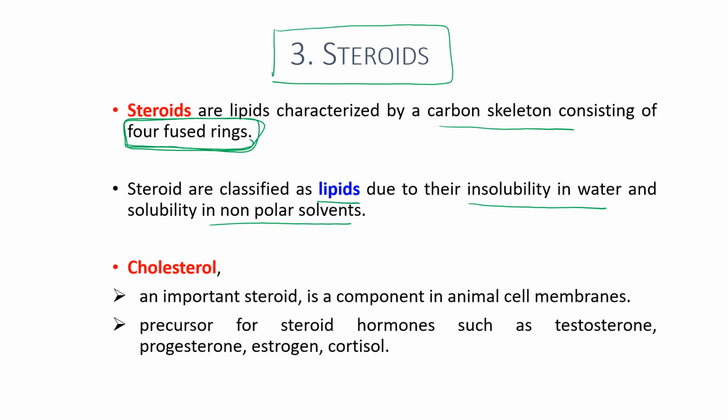An example of steroids is cholesterol. Cholesterol is an important steroid, and it is one of the components of animal cell membrane. So you can find cholesterol embedded in the plasma membrane of animal cells. Cholesterol also functions as the precursor molecule to synthesize other steroid hormones such as testosterone, progesterone, and cortisol. These are examples of steroid hormones which are synthesized from cholesterol molecule.